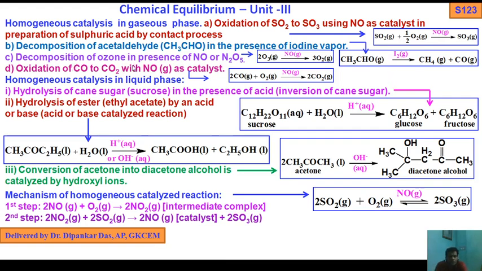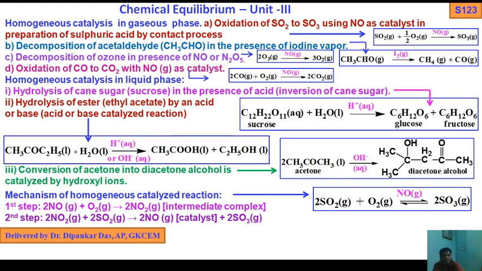Next, decomposition of ozone in the presence of NO or N2O5. Decomposition of ozone, 2O3, in the presence of NO gas, you get oxygen. All the reactants and catalysts are in the same phase, so it is called homogeneous catalysis in the gaseous phase. Also, oxidation of CO to CO2 with NO gas as a catalyst: carbon monoxide to carbon dioxide in the presence of oxygen. Here CO gas, oxygen gas, NO gas. So this is also an example of homogeneous catalysis in the gaseous phase.